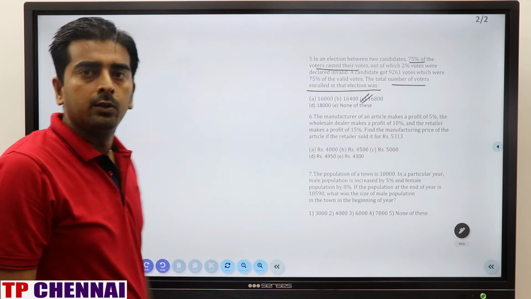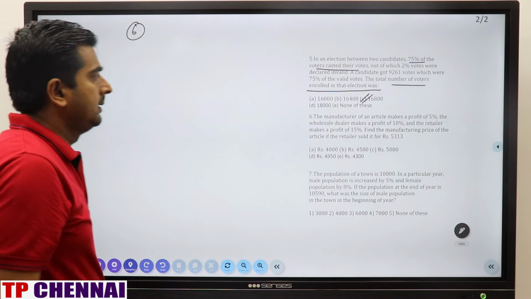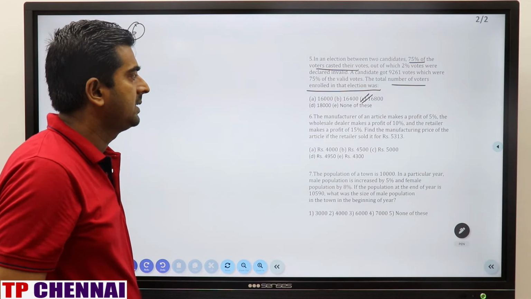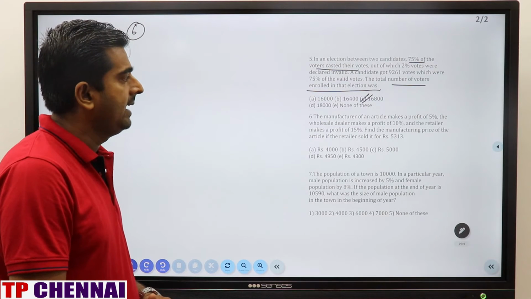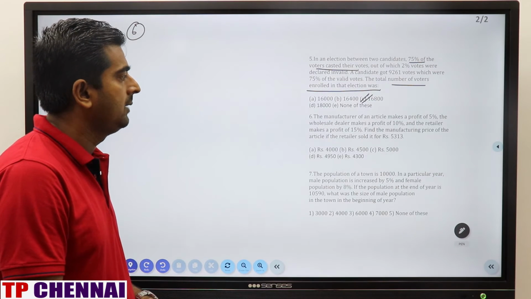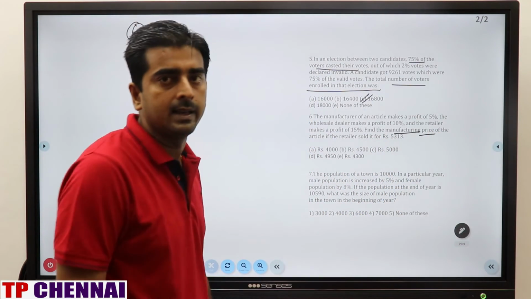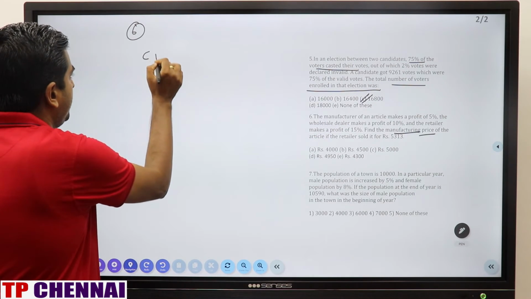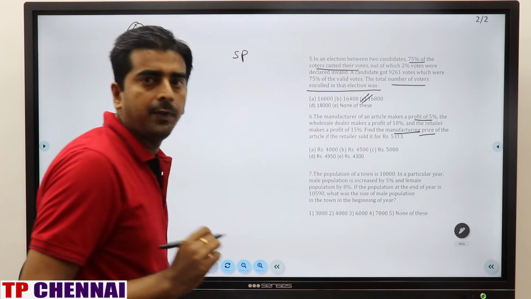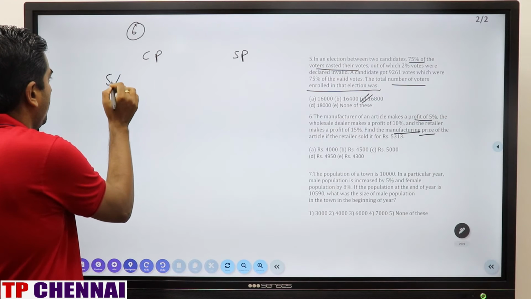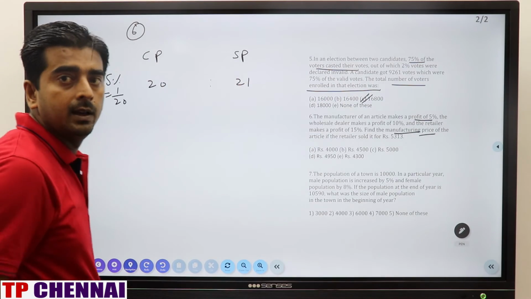Clear? So now we'll see question number 6. The manufacturer of an article makes a profit of 5%, the wholesale dealer makes a profit of 10%, and the retailer makes a profit of 15%. Find the manufacturing price of article if the retailer sold it for rupees 5,330. That means they are asking to calculate the cost price of the article. So I am writing here CP, I am writing here SP. First one is nothing but profit of 5%. What is 5% fraction value? 1 by 20. If CP is 20, 1 rupees profit, so selling price will be 21.